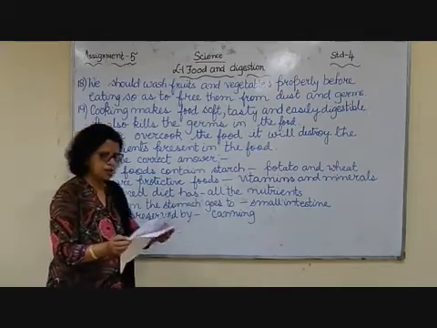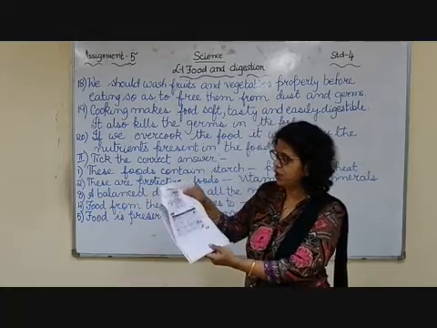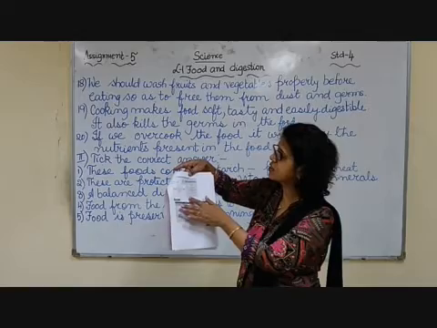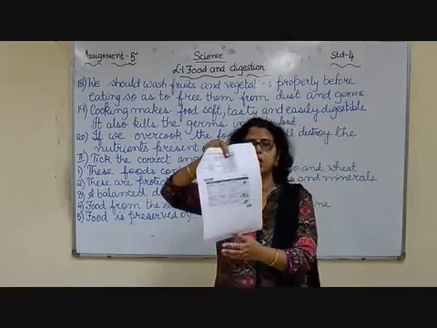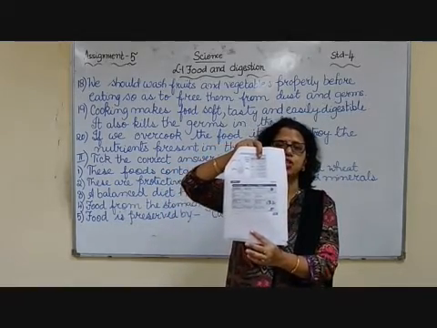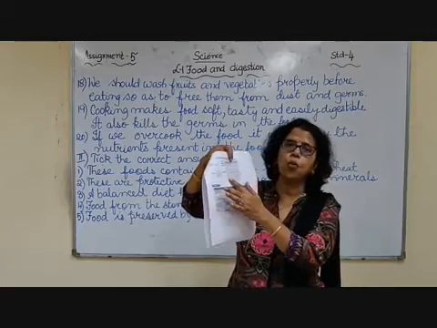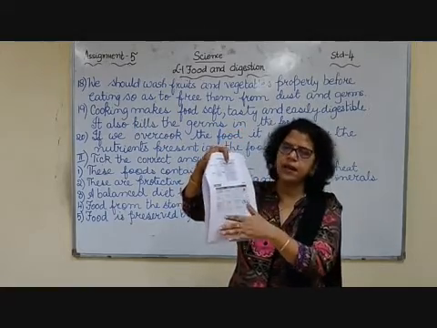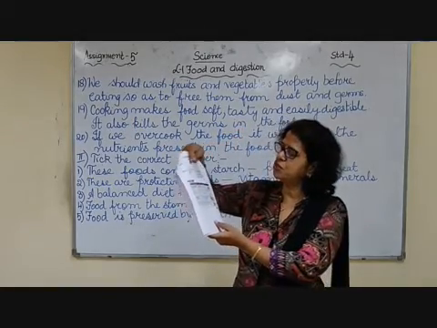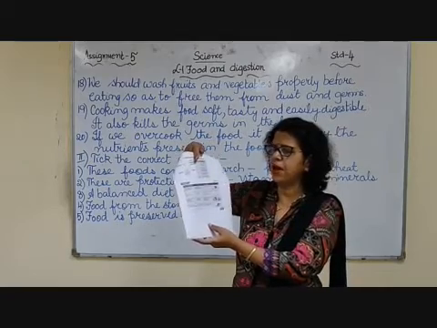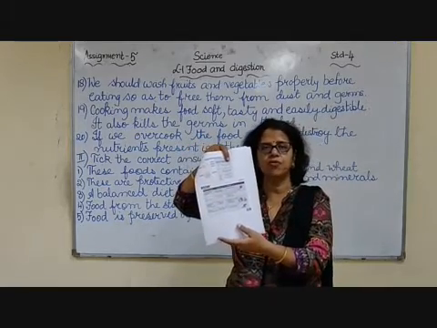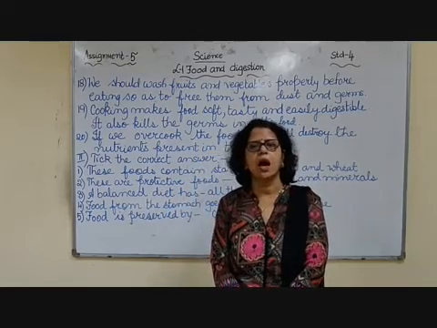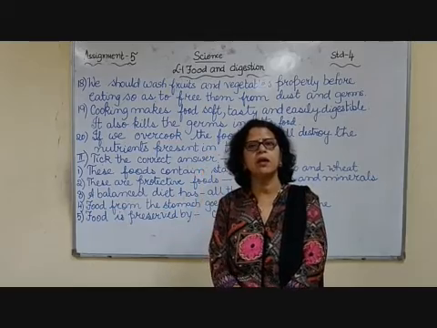Now in the next page, I have given you pictures of the digestive system, which are the parts of the body used for digestion. And you can see the diagram. I hope you are practicing the diagram of digestive system of humans. And then again I gave you the name of the nutrients, sources and function. Already we have done it, but again you can refer to it and read it and understand it. I hope you are able to do this assignment correctly.